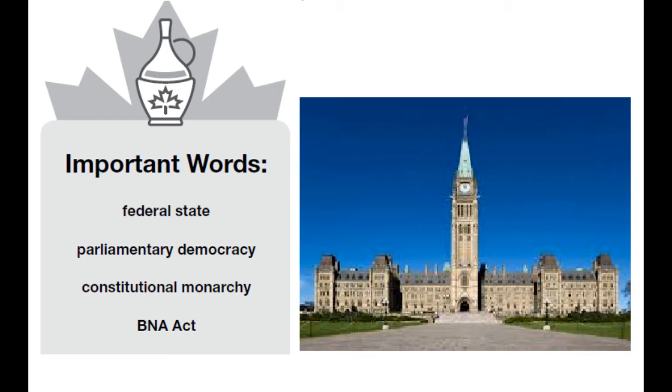But these people that meet there and make the laws have been elected by all of the people that live in Canada that go to elections and vote. So a parliamentary democracy is a group of lawmakers that are elected by the people.